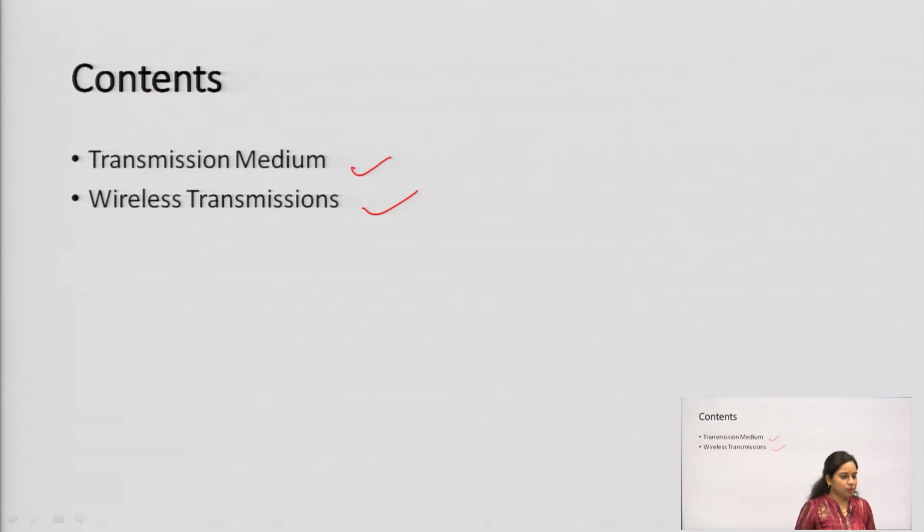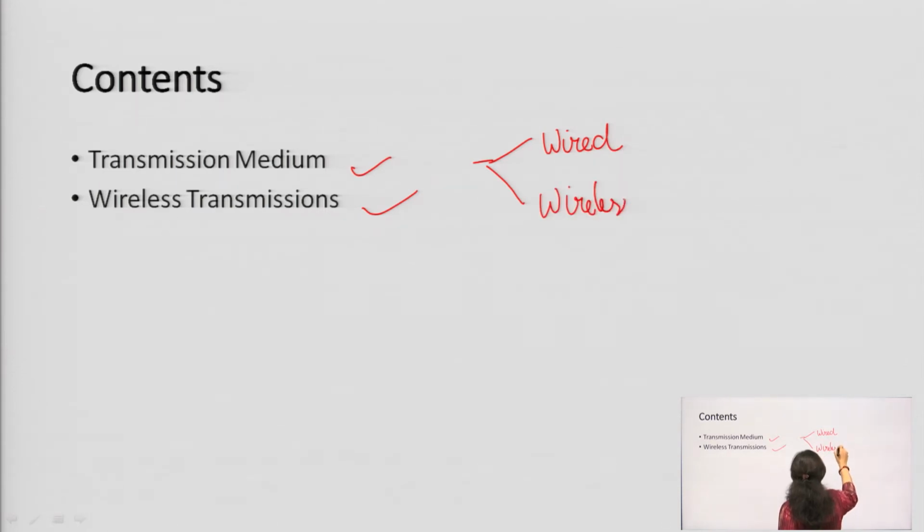So, what is transmission medium basically? Whenever we are transmitting information from the transmitter to the receiver, we have set up a connection between the transmitter and receiver, that I have talked about in my previous lectures also. Those connections that are established between transmitter and receiver can be a wired connection or a wireless connection.